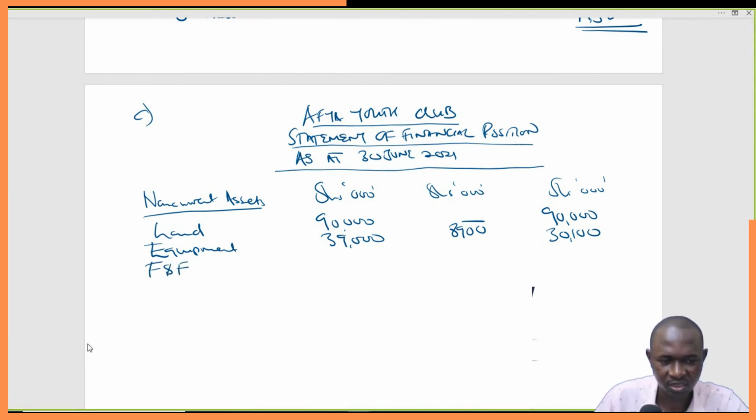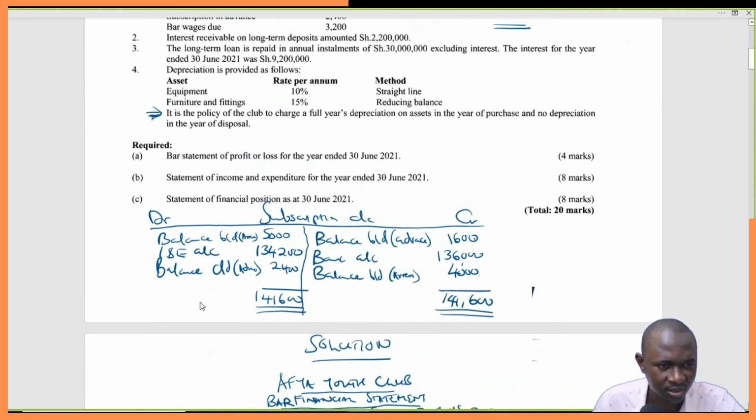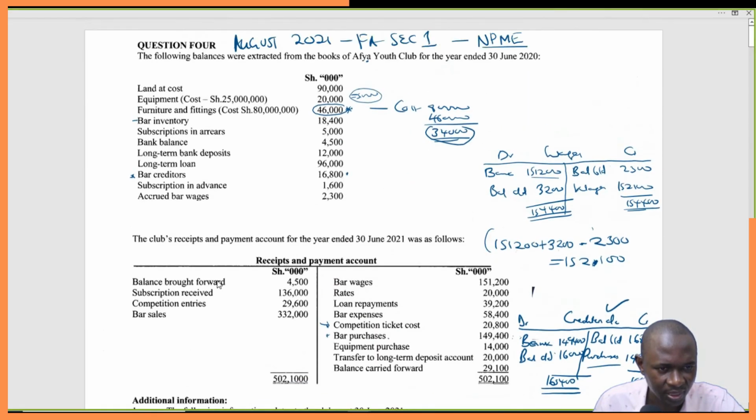Furniture and fittings. Now this time I know we captured it correctly, the value was 80,000. Then the written down value is 46,000, which means the accumulated depreciation is 34,000. So it's the 34 that we are interested in.